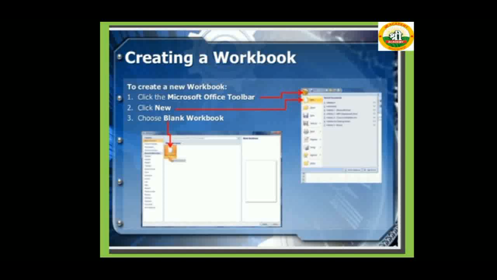Creating a workbook. How to create a workbook? To create a new workbook, follow some steps. Click the Microsoft Office button, click New and choose Blank Workbook. Then your workbook is created.